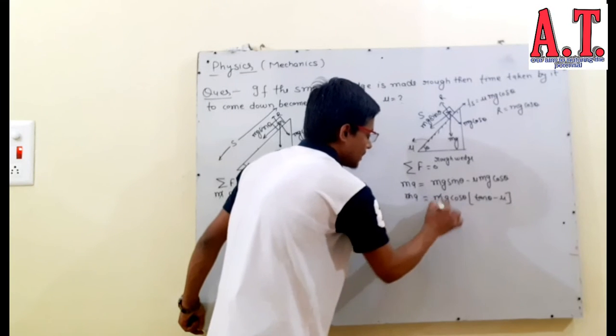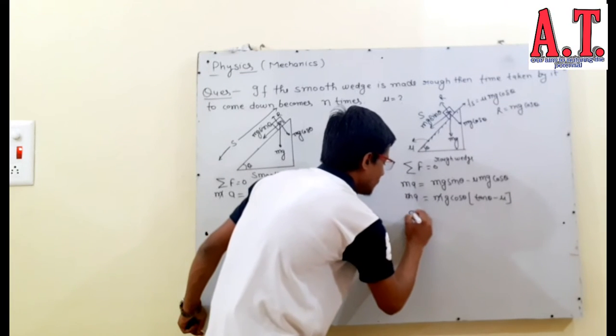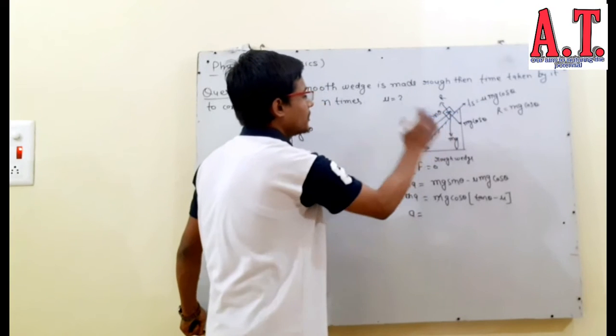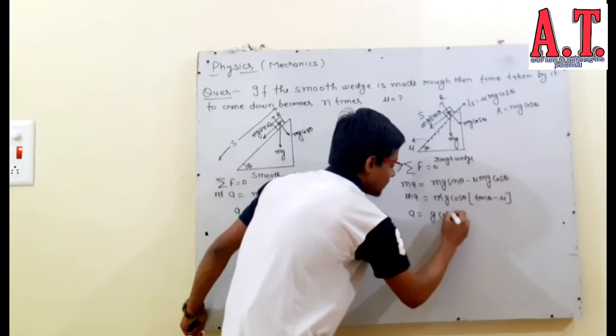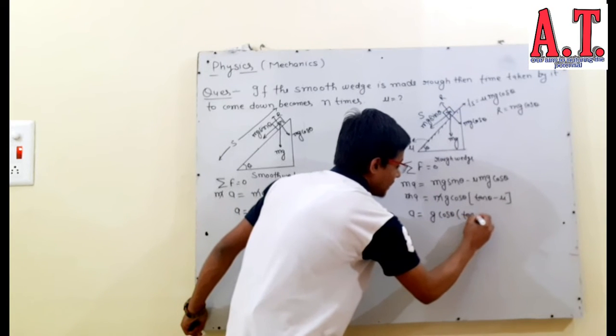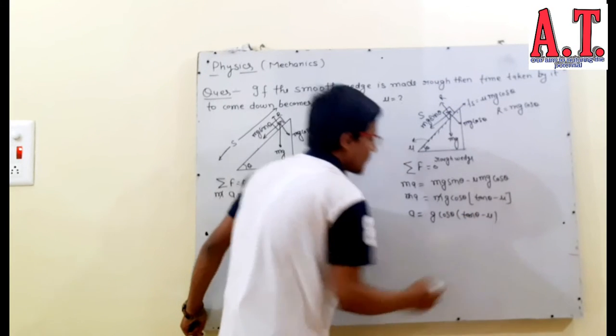This m and m get cancelled out. So what will be the acceleration of this block on the rough wedge? It is g cos theta (tan theta minus mu).